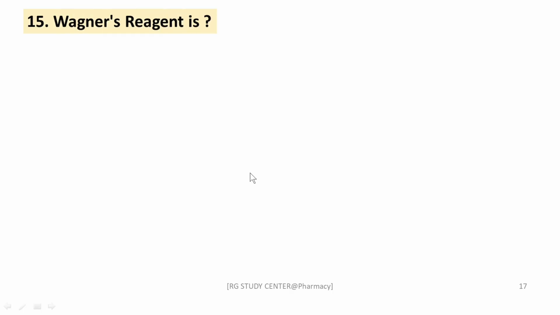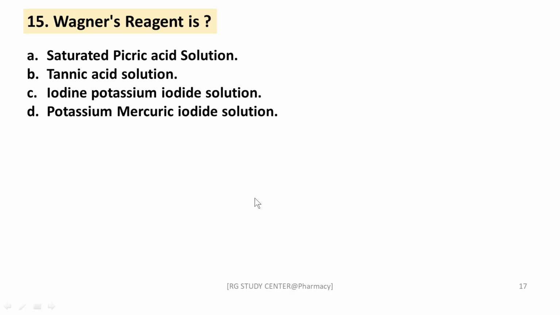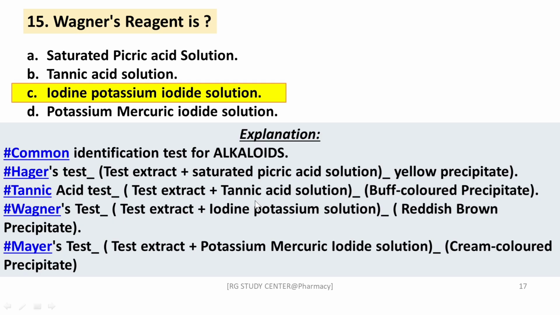Okay, next question, Wagner's reagent chemically is saturated picric acid solution, tannic acid solution, iodine potassium iodide solution or potassium mercuric iodide solution. The right answer is iodine potassium iodide solution. Okay, so here are some other reagents.